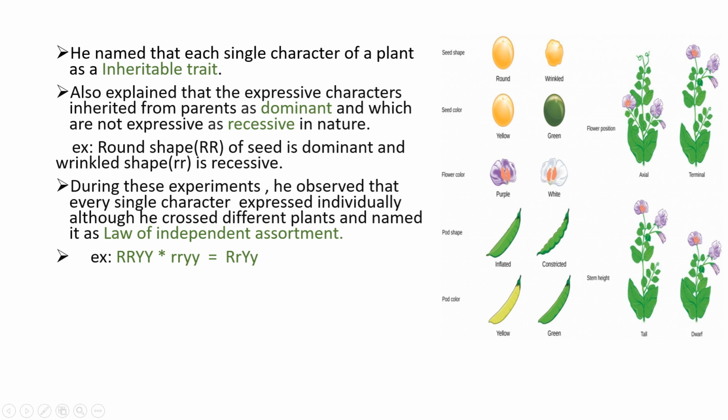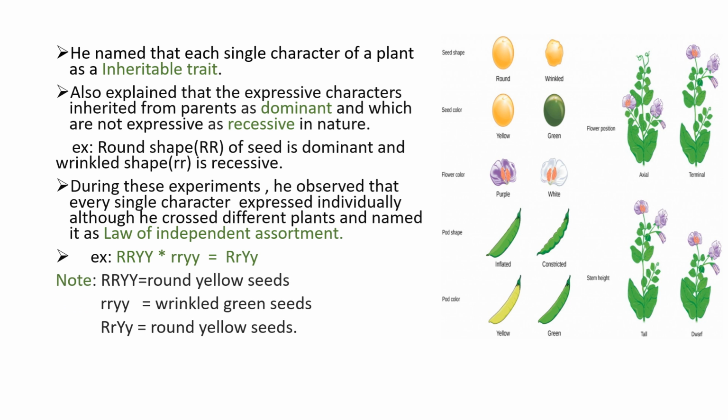During these experiments, he also observed that every single character in the parent expresses individually. So after that, first he took only one character. For example, he took only seed shape here. Then in the next experiment, he took two combinations. For example, a pea plant having round and yellow colored seeds, and another pea plant having wrinkled and green colored seeds. Means here he took two characteristics to observe what the result was.